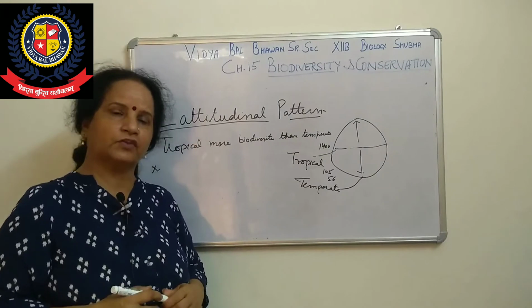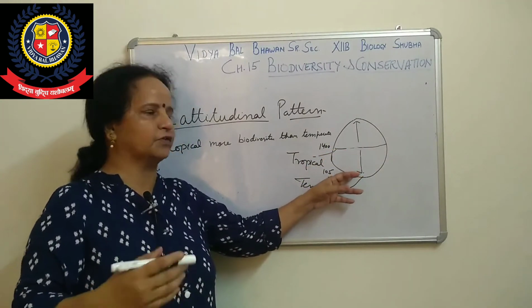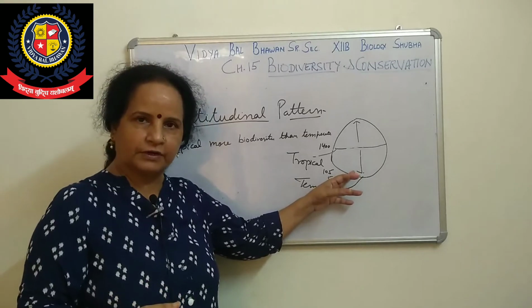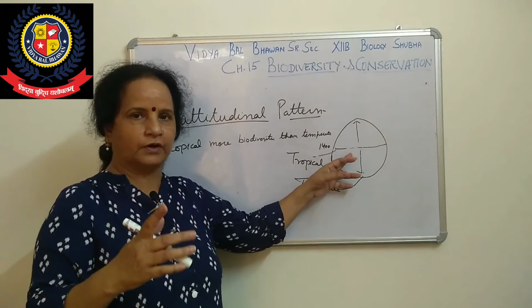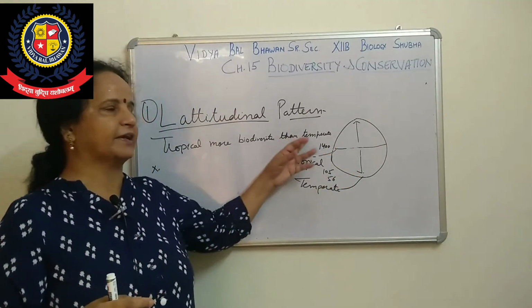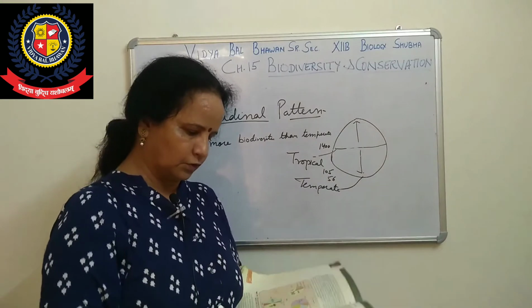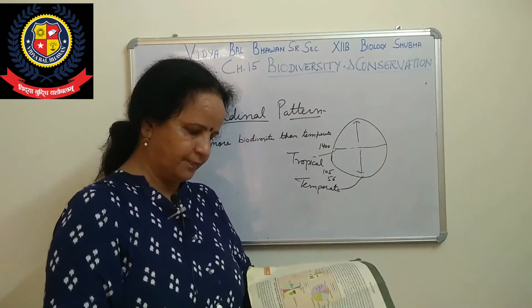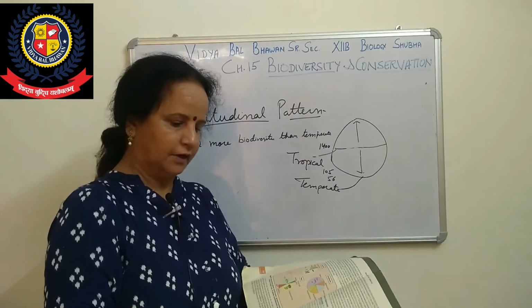Here in the temperate region, species keep changing, or speciation takes place, but in the tropics it is balanced. So the first one is climatic activity. In your book, go to page number 61 and underline speciation.